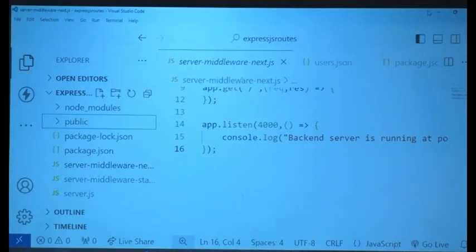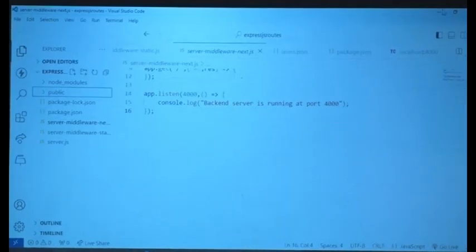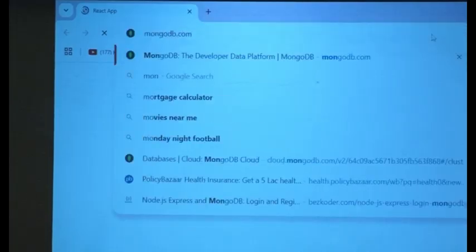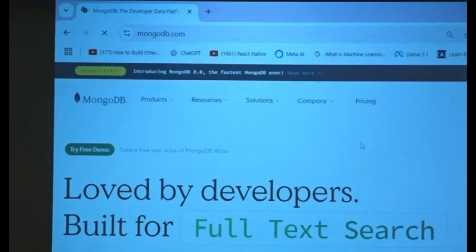I don't know why. Hold on, please. Why? Okay. Let's see if I can get MongoDB working.